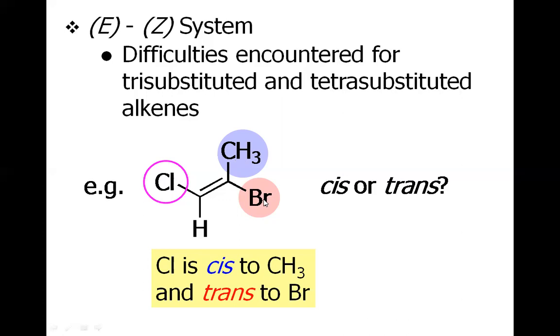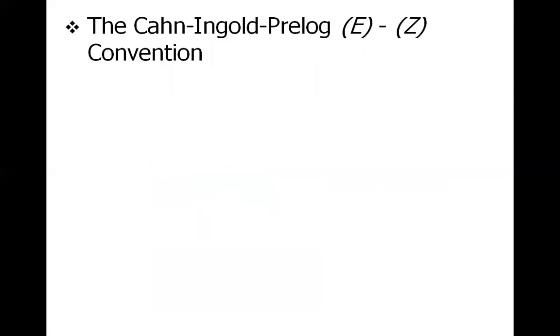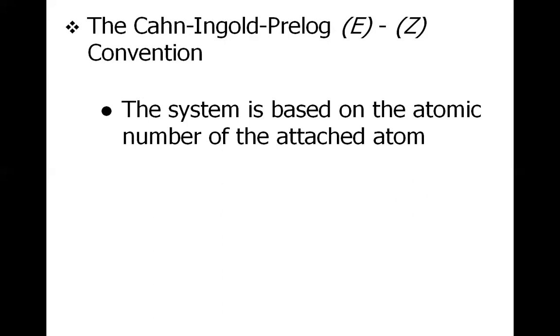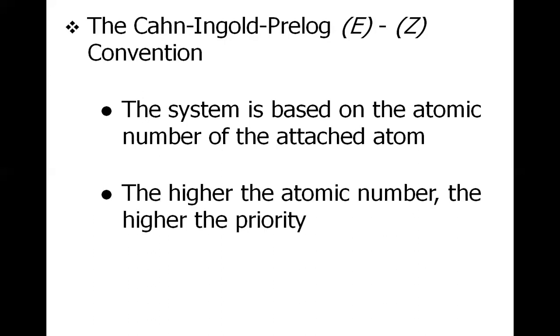So for the designation of such double-bonded systems, which cannot be treated as cis or trans as a whole, the EZ system has come into action. This is basically the Cahn-Ingold-Prelog convention. The system is based on the atomic number of the attached atom. The higher the atomic number, the higher the priority.